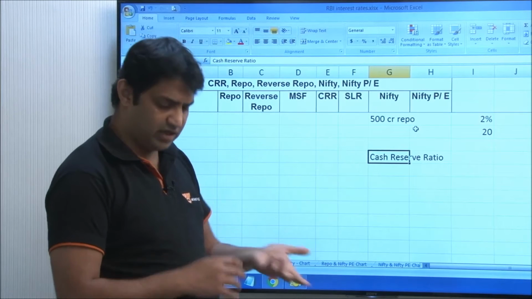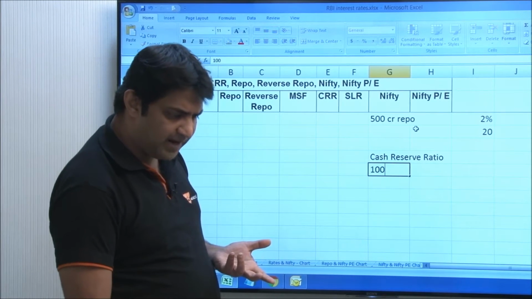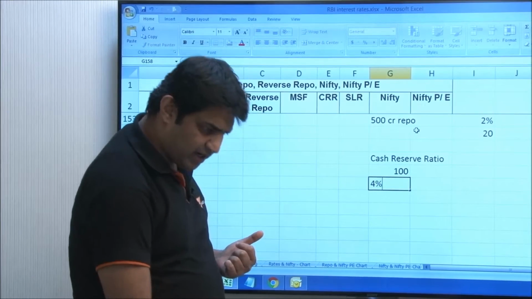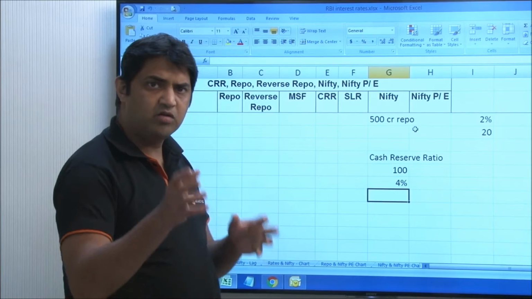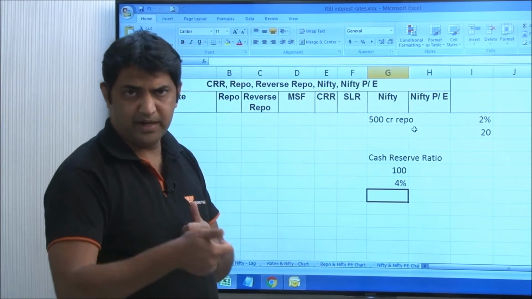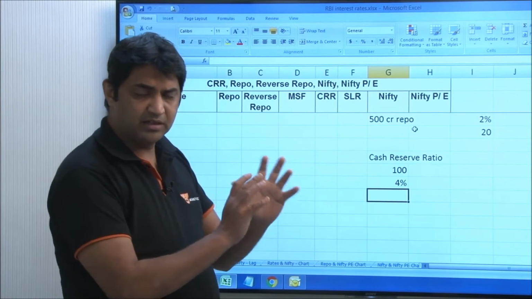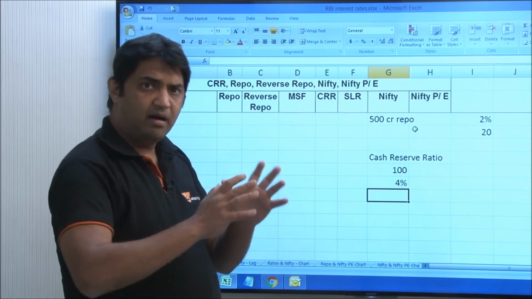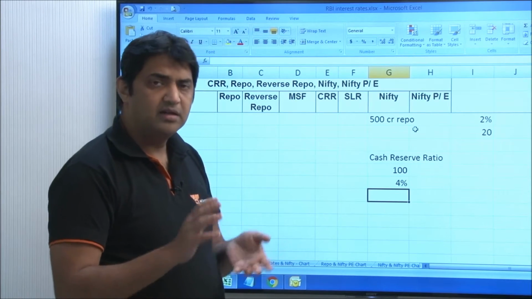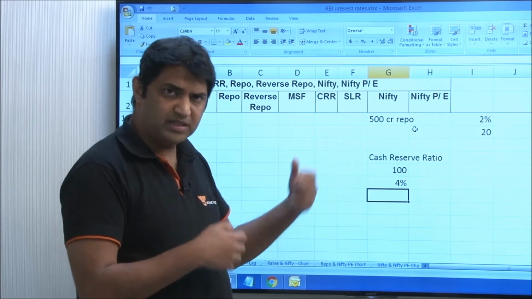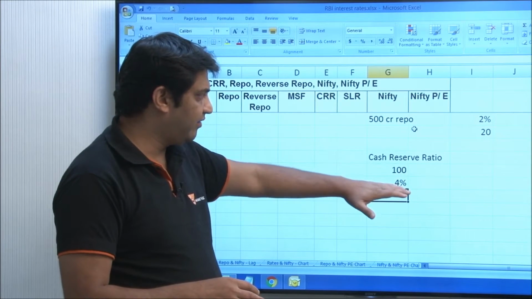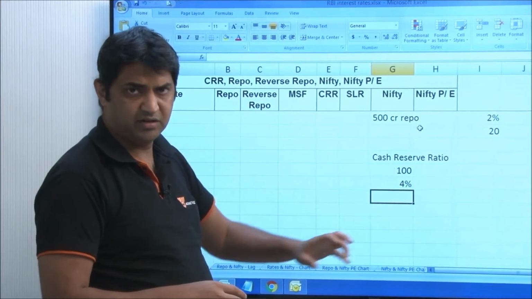So it's a reserve ratio. So when a bank has got 100 rupees as NDTL, then out of that 100 rupees, if CRR is 4%, then it means out of 100 rupees, 4 rupees need to be kept by the bank with the RBI. This is the money the bank has to keep with the RBI. Earlier, there would be some interest which the bank would get on this, but now there is no interest. Some bankers are saying that RBI should pay some interest on that. That's a matter of discussion. But for the moment, RBI doesn't pay any interest on the CRR, that is the cash reserve ratio, 4%.